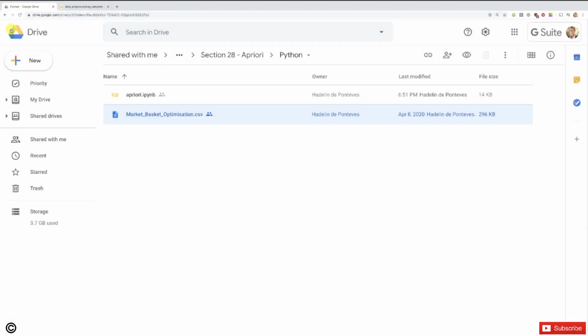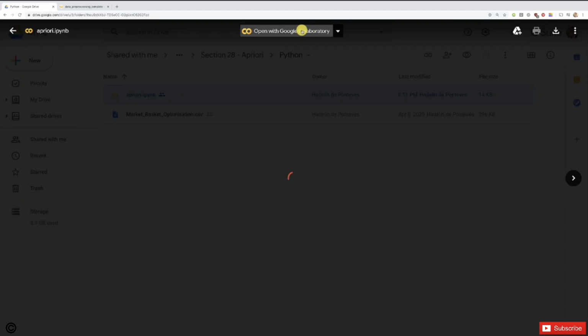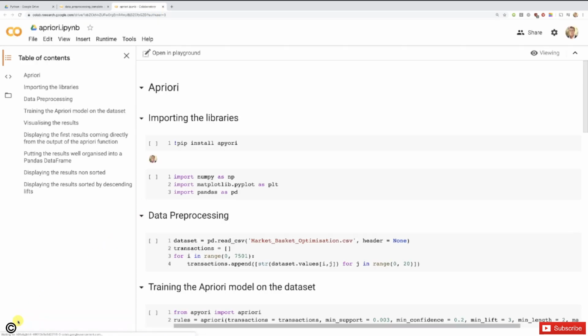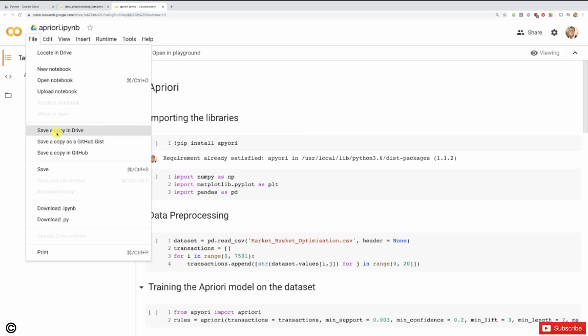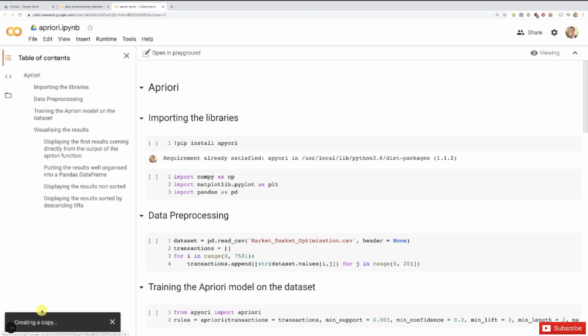So now that we clearly understand the dataset, I suggest that we move on directly to the implementation. So we're going to go back to our folder and we're going to open this Apriori.ipynb either with Google Collaboratory or Jupyter Notebook. As you want, choose your favorite. Now it is loading. It is laying out the notebook and in a second we'll have it opened. All right, perfect. So as usual, this notebook is in read-only mode, and therefore what we're all going to do now is go to File here to create a copy by clicking here on Save a Copy in Drive. This will create a copy inside which we will be able to re-implement that file from scratch, all right?